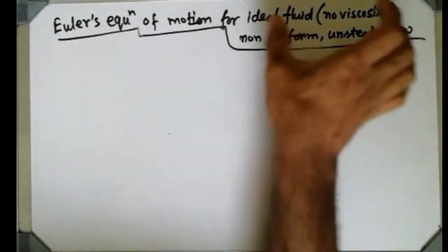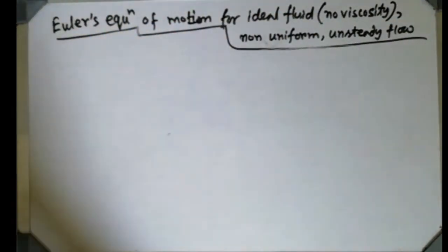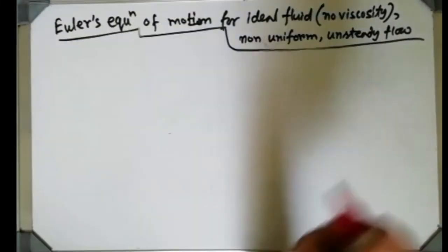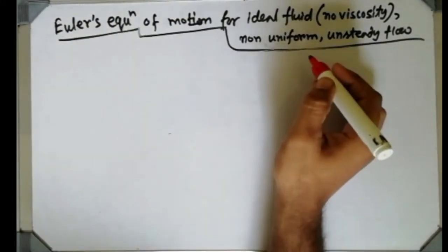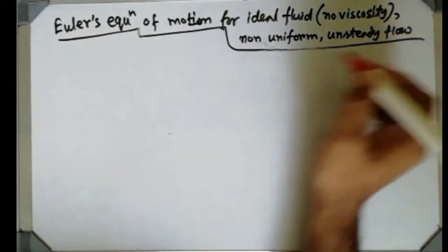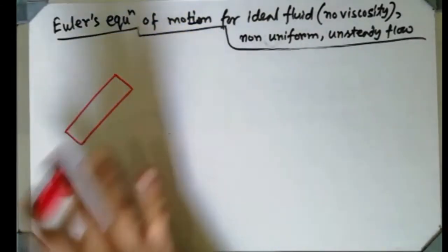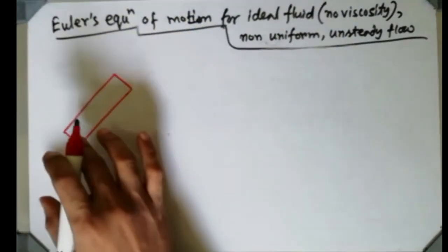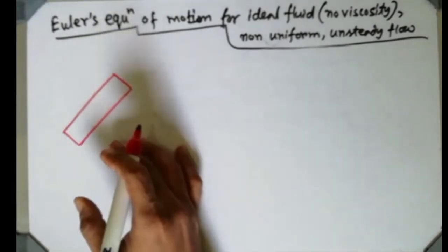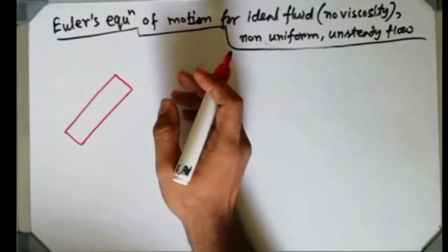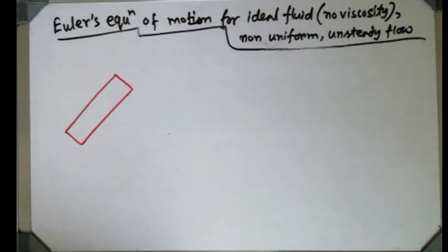So for these conditions, we are going to derive Euler's equation. Fluid is ideal, non-uniform flow is occurring, as well as unsteady flow. So first of all, I should consider a fluid element. I am taking a rectangular fluid element, a rectangular shape, basically imaginary. Again saying, fluid does not really look like a rectangle. In the case of the continuity equation, we considered a cubical fluid element just for the simplification of derivation, nothing else.